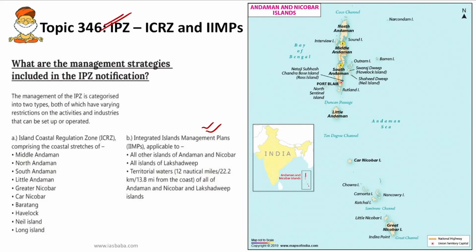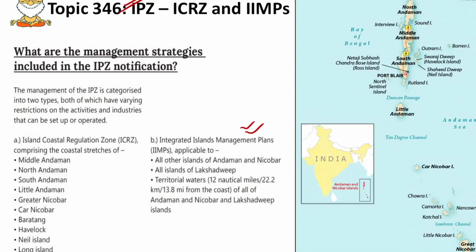So this IPZ is further categorized into two types, both of which have varying restrictions on activities and industries to be set up. Under Island Coastal Regulation Zone, it comprises Middle Andaman, North Andaman, South Andaman, Little Andaman, Greater Nicobar, Car Nicobar, Baratang, Havelock, Neil Island and Long Island. And under Integrated Islands Management Plan, it consists of all other islands of Andaman and Nicobar which don't come under this ICRZ, and also all islands of Lakshadweep, and also territorial waters of all Andaman, Nicobar and Lakshadweep islands.